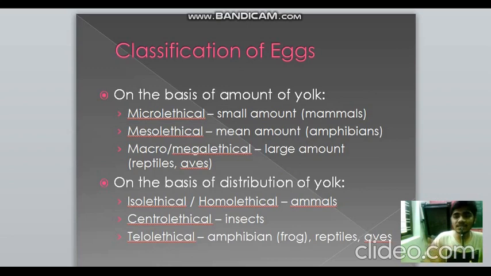So we need to know the classification of eggs. How are the eggs classified? On the basis of the amount of yolk present, we can classify eggs into microlecithal, that is, the yolk is present in a very small amount as in mammals, mesolecithal, that is, a median amount as in amphibians like frog, and macrolecithal or megalecithal, where the yolk is present in a very large amount as you can see in reptiles and birds. And also on the basis of distribution of yolk, how the yolk is distributed: isolecithal or homolecithal, equal, which happens in mammals; centrolecithal, as in insects, where it's central; and telolecithal, with examples of frog, reptiles and birds.